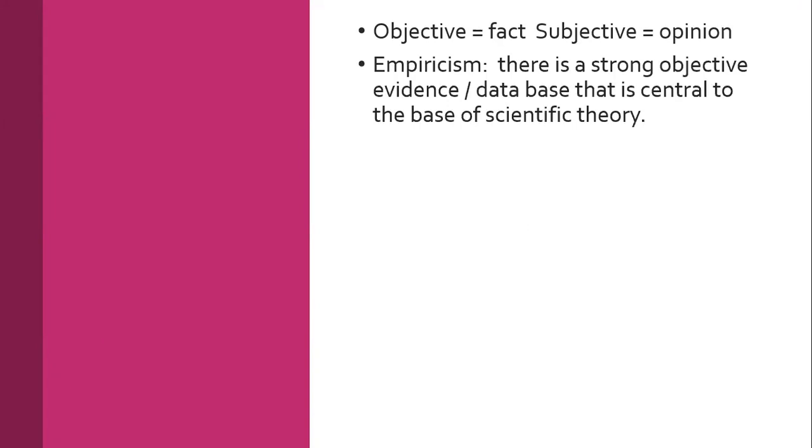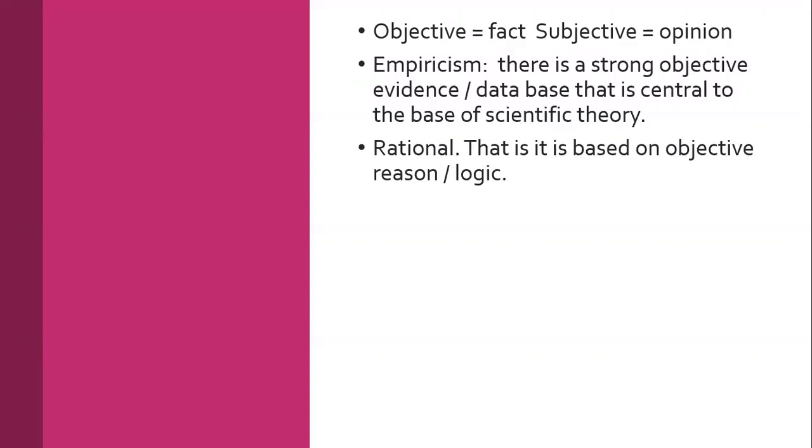Empiricism is a strong view, or it's looking at the idea of objective evidence. That means creating a database based on objectivity, in the sense of carrying out research using the scientific method of investigation to get this objective evidence to support our theories. So empiricism is about using the scientific method of investigation to do our research, which will then either support or challenge the theories that we're investigating.